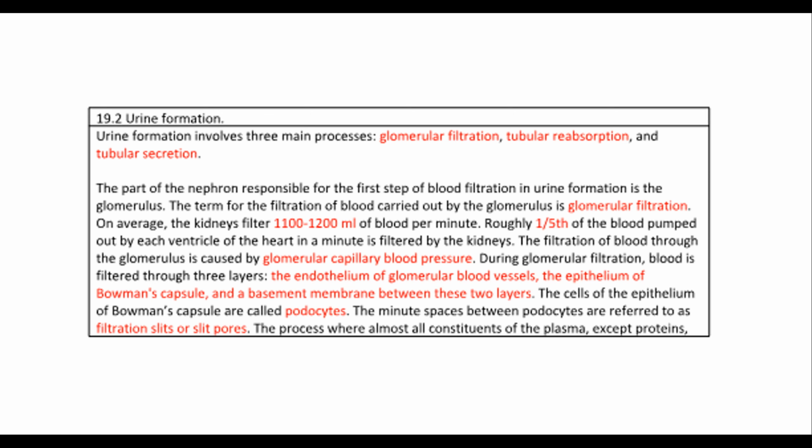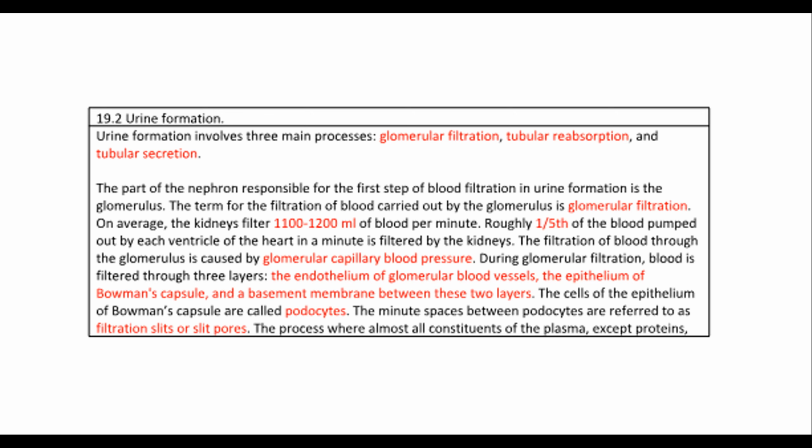During glomerular filtration, blood is filtered through three layers: the endothelium of glomerular blood vessels, the epithelium of Bowman's capsule, and a basement membrane between these two layers. The cells of the epithelium of Bowman's capsule are called podocytes. The minute spaces between podocytes are referred to as filtration slits or slit pores.